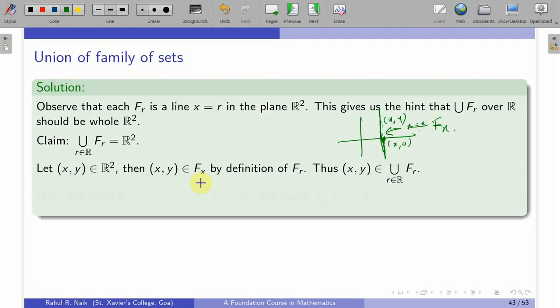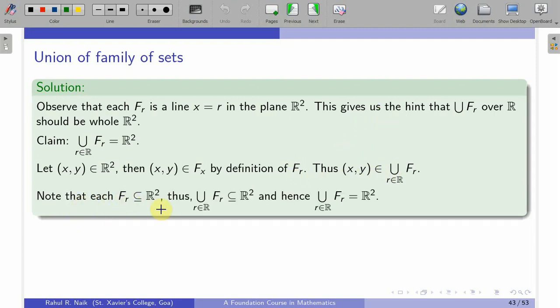And if (x, y) belongs to fx, so if (x, y) is in at least one of these fr, then by the definition of union of fr, (x, y) has to be in the union of fr for r in R, and therefore this proves that R2 is a subset of the union of fr. And since we know that each of these fr is a subset of R2, the union of fr is a subset of R2, and from both these steps you can say that the union of fr is your whole R2.